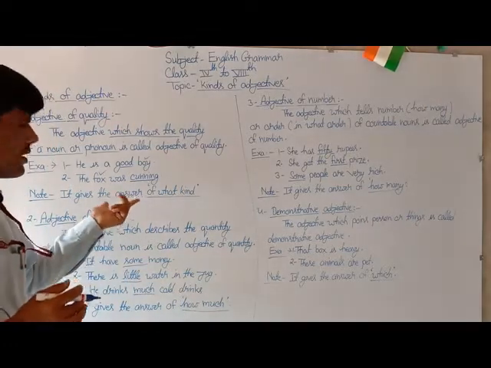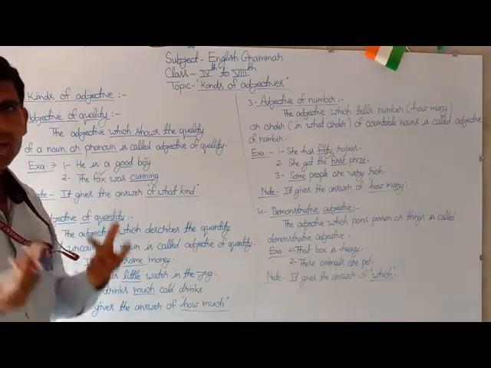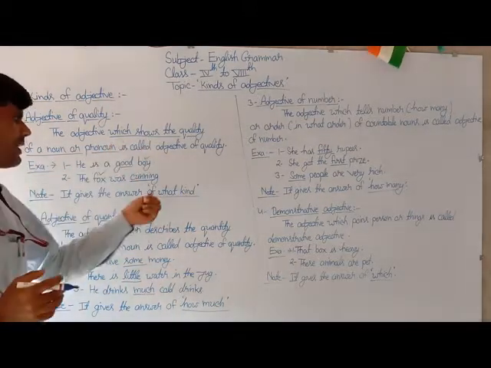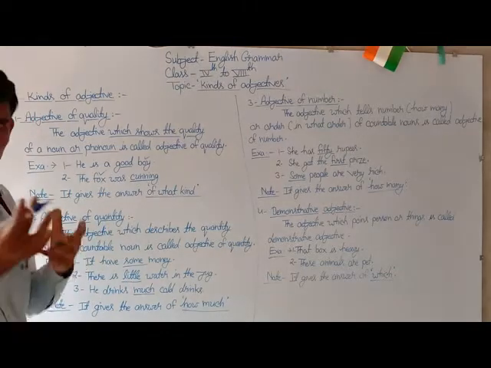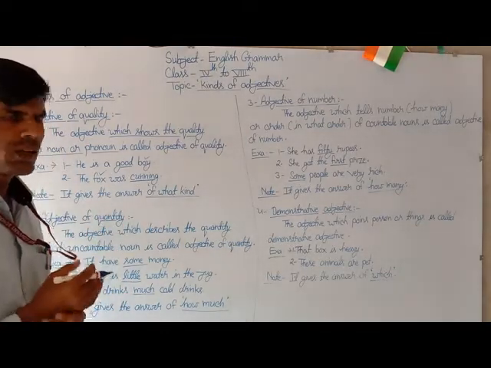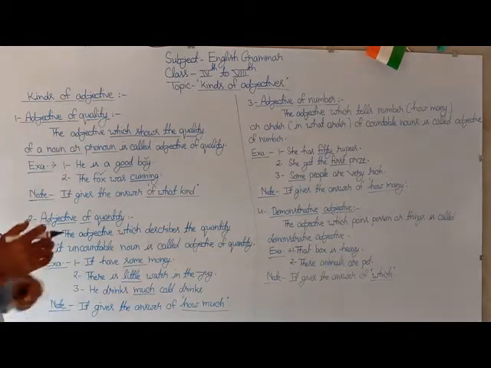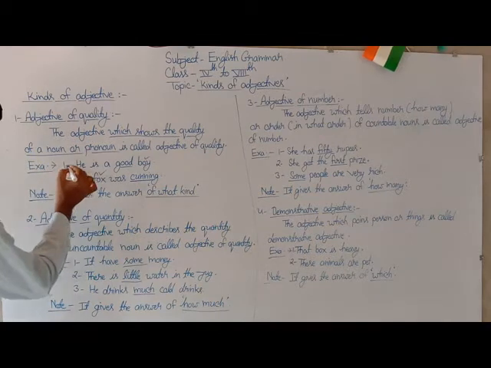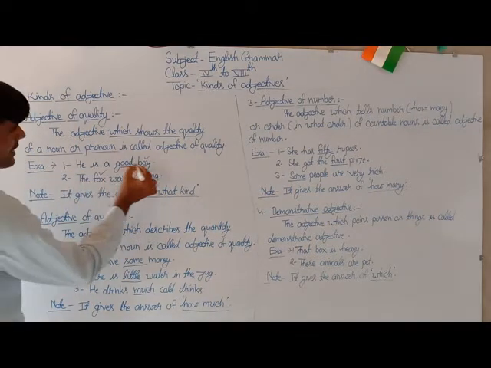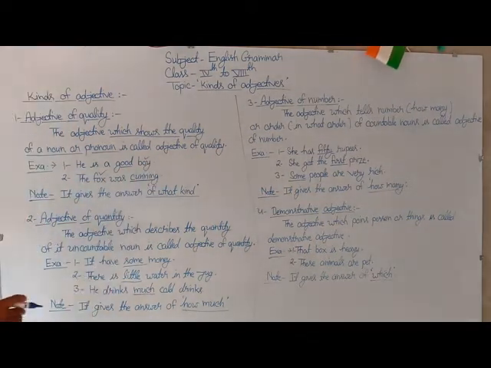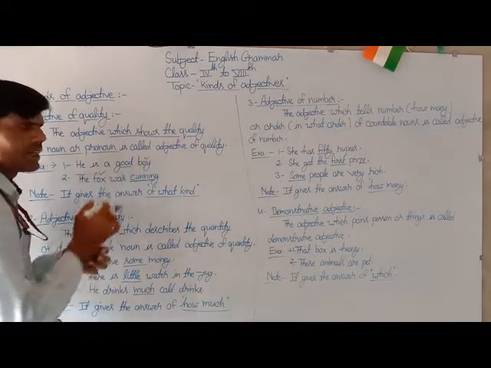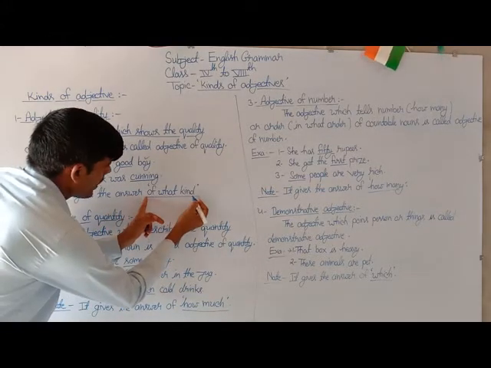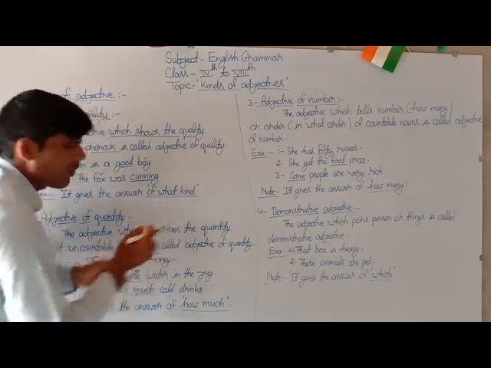To know this, you have to form a question with the sentence and the words "what kind". The word that answers the question will be the adjective of quality. For illustration, take the first example, He is a good boy. How can you decide which is the adjective of quality? You have to form a question with the phrase "what kind".